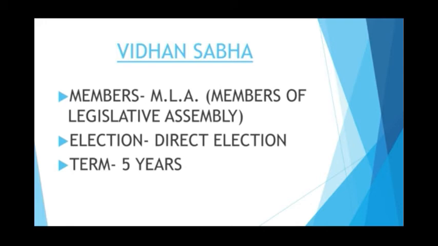Now let us see how Vidhan Sabha is formed. Members of Vidhan Sabha are called MLAs, that is Member of Legislative Assembly. They are elected through the direct election of Vidhan Sabha, which takes place in the state after 5 years. For the purpose of election, whole state is divided into smaller units. Each unit is called a constituency, and from each constituency, one representative is chosen.